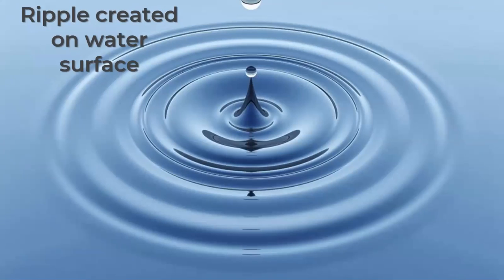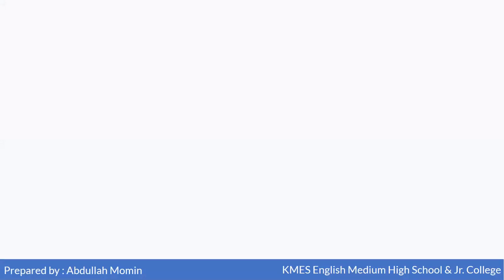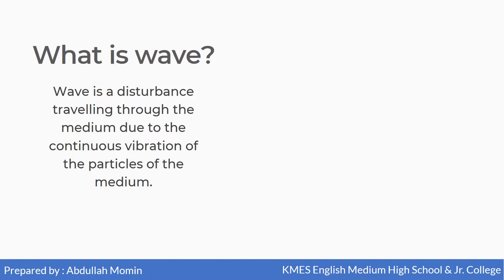And these ripples are nothing but waves. When these ripples are created on the surface of the water, the water molecules move up and down, and these ripples spread in bigger and bigger circles. So this is nothing but a wave. And the definition of wave, we will say that a wave is a disturbance traveling through the medium due to the continuous vibration of the particles of the medium.